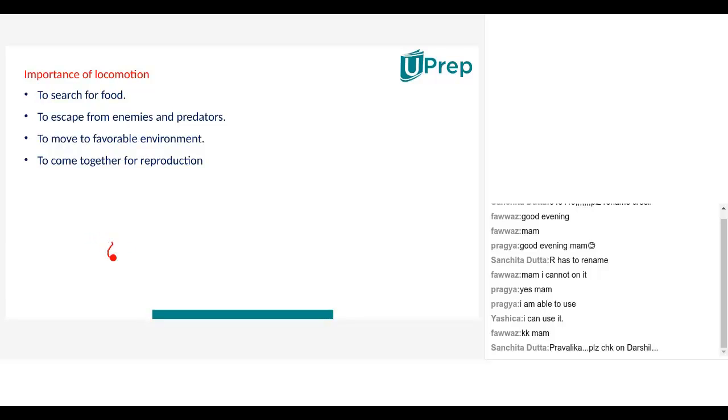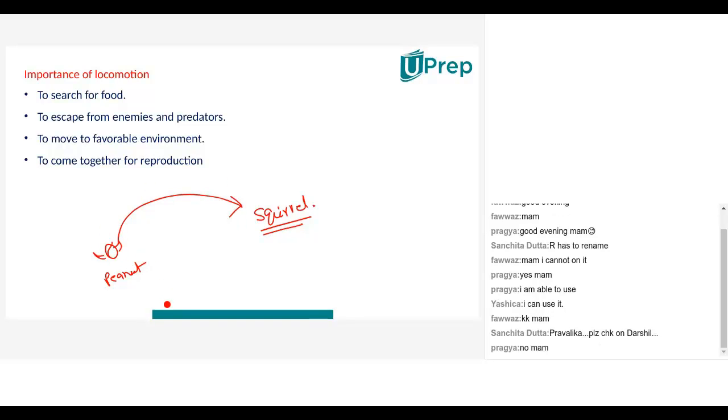For example, there is a peanut here, and there is a squirrel here. The squirrel has to eat this peanut. Would the squirrel expect that the peanut will fly to him and come? It has got wings. And the peanut will fly to him? No. So the squirrel has to take the effort to move from point A to point B.